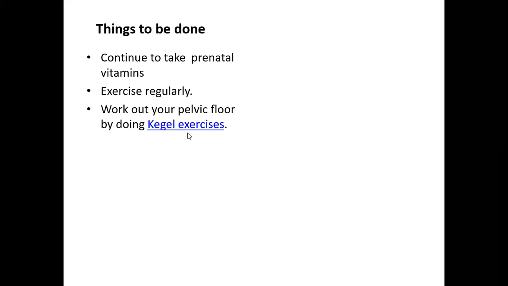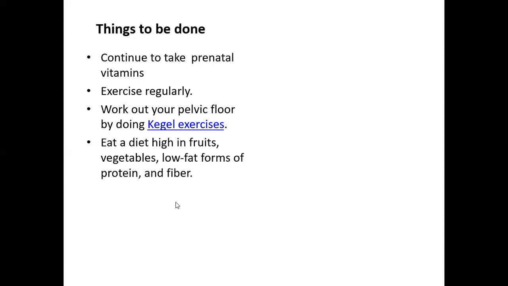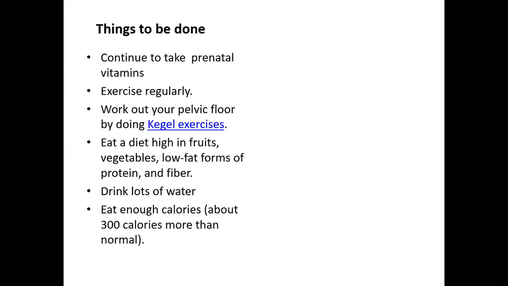Eat a diet which is high in fruits and vegetables, and low in fat. It should also contain a high amount of fiber. This will help you overcome the problem of constipation as well. Drink plenty of water and other fluids. Eat enough calories. We recommend, based on your normal calorie requirement, to have at least 300 calories extra.